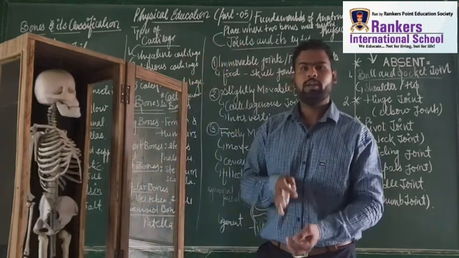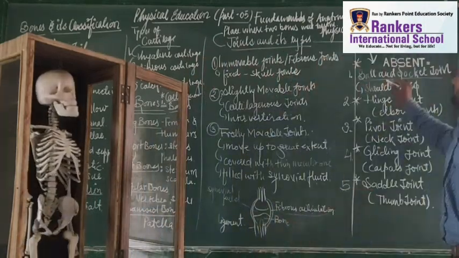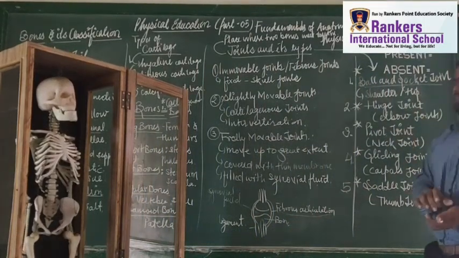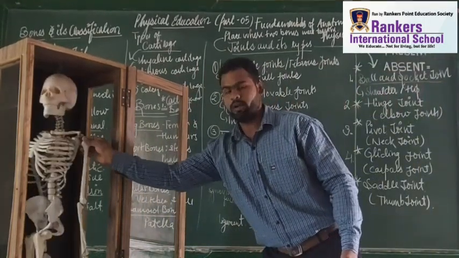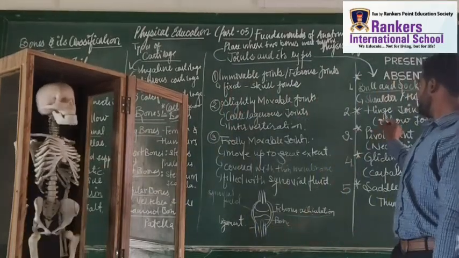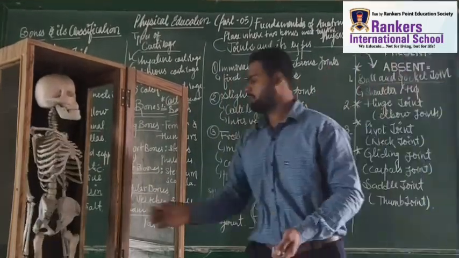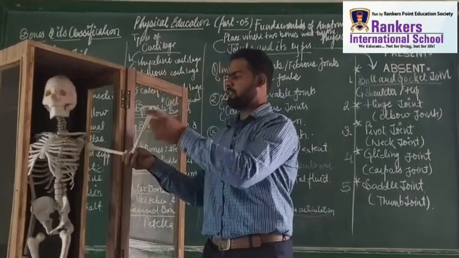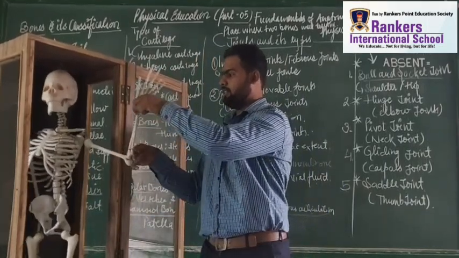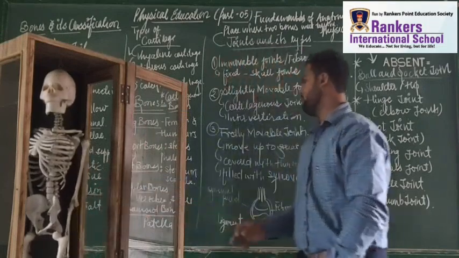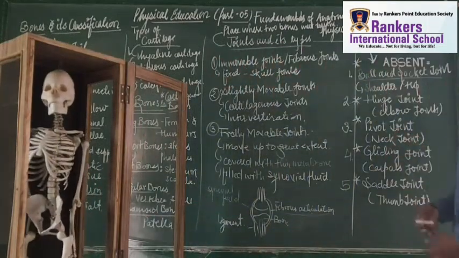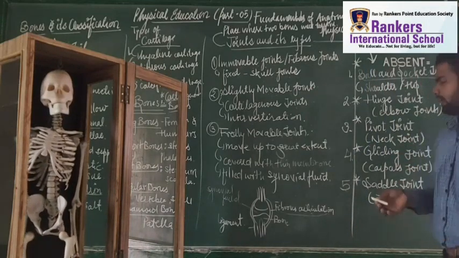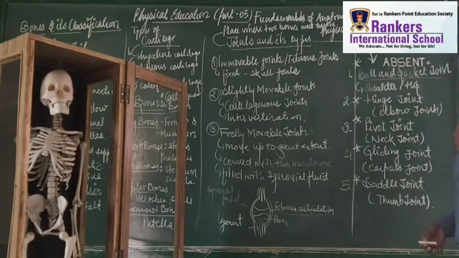Let's recapitulate. The very first thing is the ball and socket joint. Ball and socket joint is in the shoulder region. Students, very good. Next is the hinge joint. Where is the hinge joint? Hinge joint is in the elbow. You can see the elbow; this elbow region has the hinge joint. Next joint is the pivot joint, which is present in the neck region. Gliding joint, which is in the carpals. Saddle joint, which is present in the thumb.